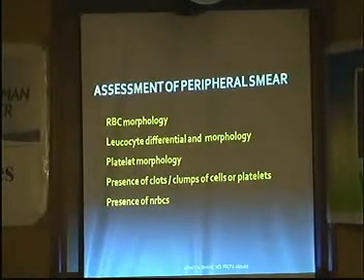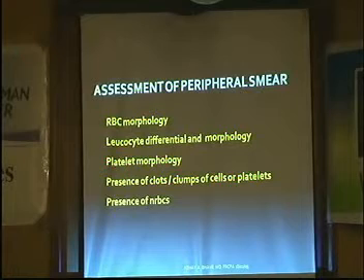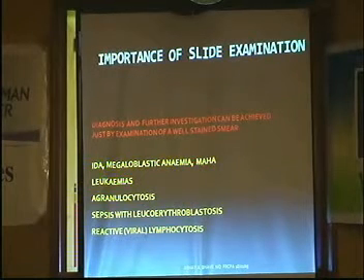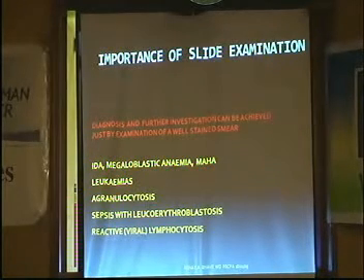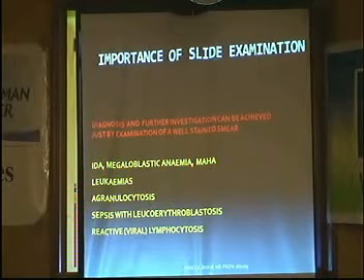Along with the CBC, I'm sure you will appreciate that an assessment of the peripheral smear is most important. There are so many things that we can pick up just from a smear. I'm happy to tell you that at Nayar Hospital where I go, we make smears of all our patients, as all of you do. We review it and compare it with the CBC report. And it's nice when you don't have to do further investigations. If there's iron deficiency anyway, you get a few pencil cells on the smear. You don't need serum ferritin and iron studies and all.